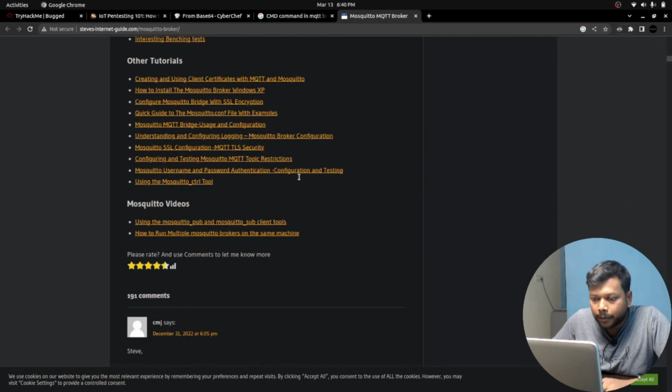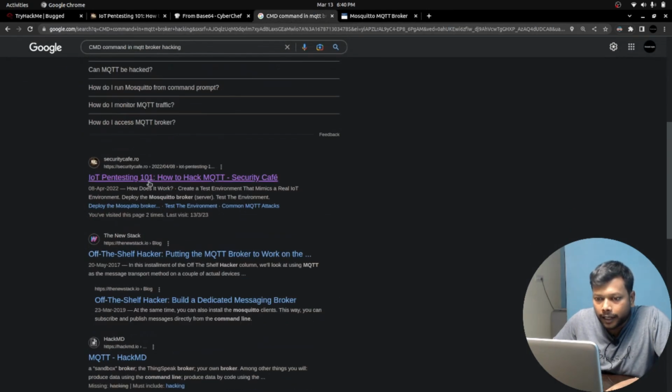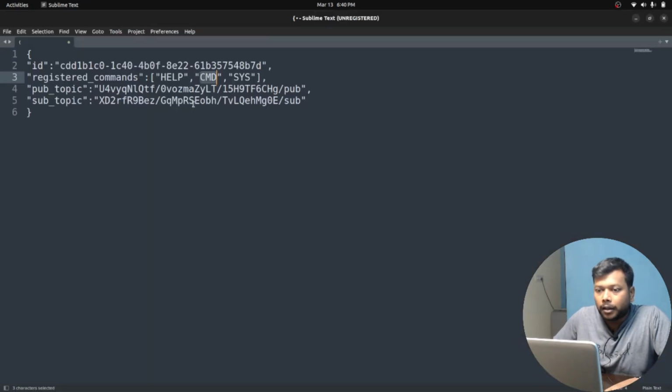MQTT CMD. Okay, now I'll explain what it actually is. The MQTT CMD command means that if this command is in the registered command list, then command execution is allowed in this MQTT broker. So it will allow us to execute system commands. That's what it means. And we have also got the publish topic and the subscribe topic.